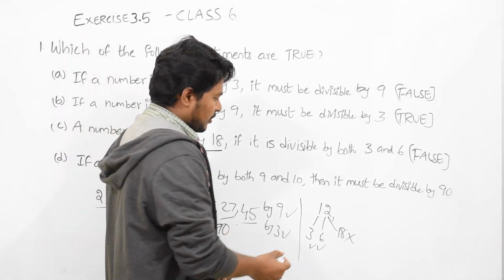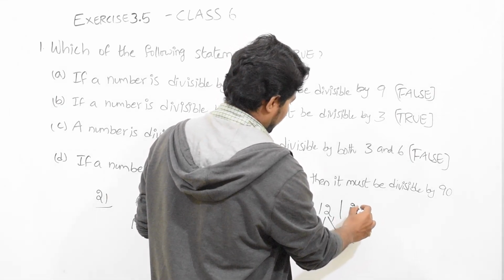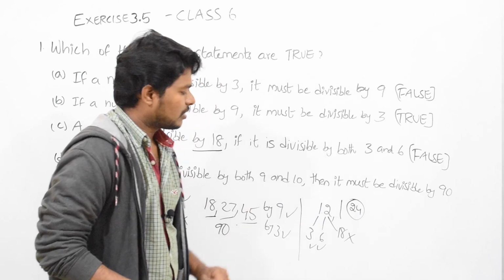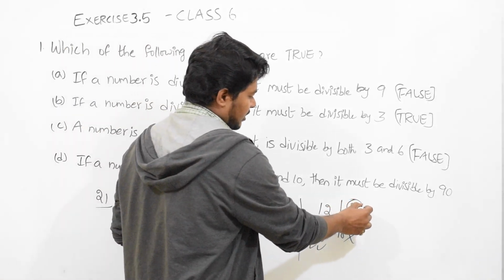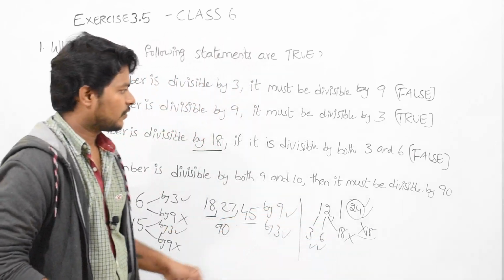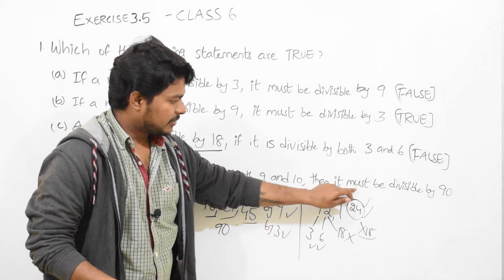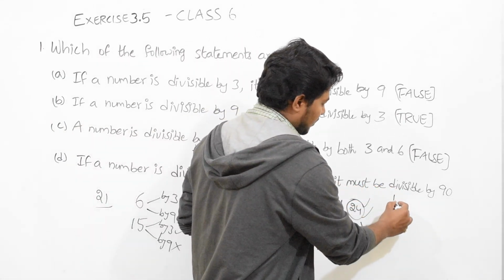If you want, you can take another example. Take 24. It is divided by 3, it is divided by 6, but you can't divide it by 18. That is false. Next, if a number is divisible by both 9 and 10, then it must be divisible by 90. That will be true.